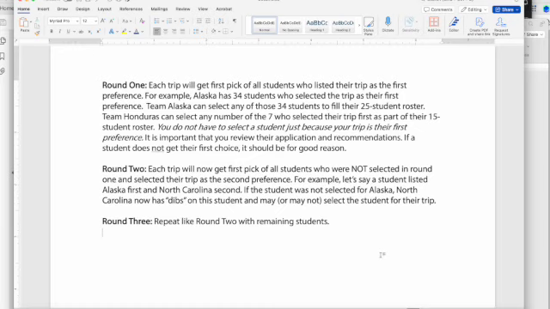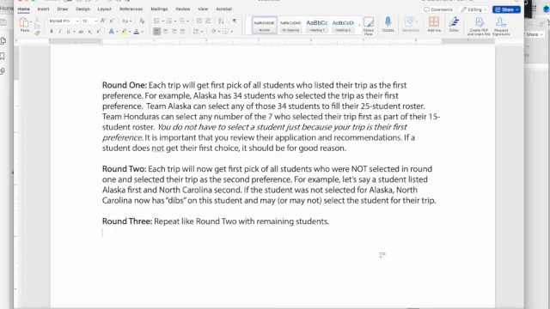It is important that the chaperones review their applications and recommendations. There is also discussion among faculty and staff to determine if a student is a good fit for a specific trip. We also prayerfully consider these options before coming into selection. We believe that God has His hand over all of our teams in many ways.